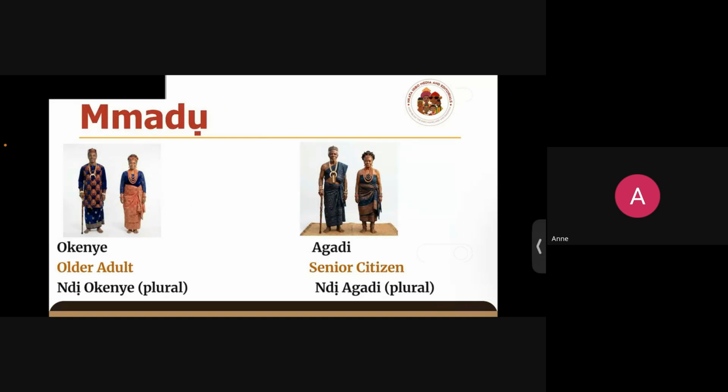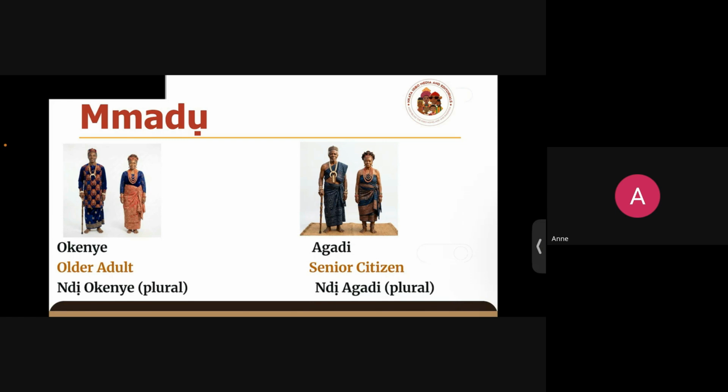So now let's go to the older adults, right? So first we have Okenye. Okenye. So Okenye are the older adults. So Okenye can be parents. Okay, parents. It could be people in their 40s, it could be people in their 50s, it could be people in their 60s.